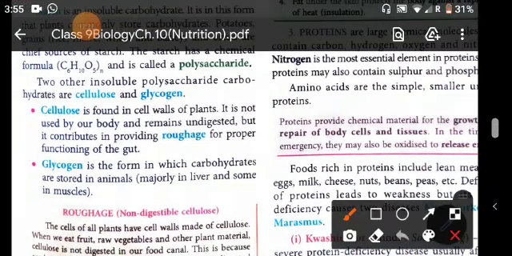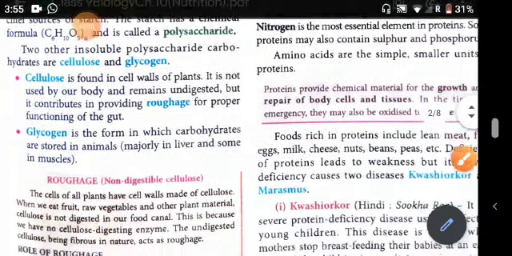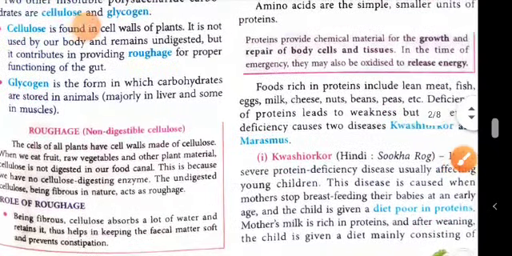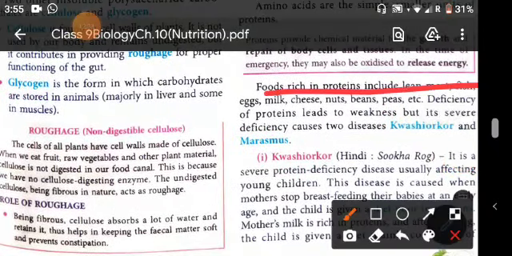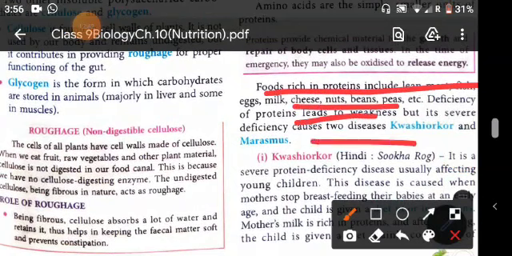Foods rich in proteins include lean meat, fish, eggs, milk, cheese, nuts, beans, peas, etc. Deficiency of protein leads to weakness, but its severe deficiency causes diseases like kwashiorkor and marasmus. These are the protein deficiency diseases.